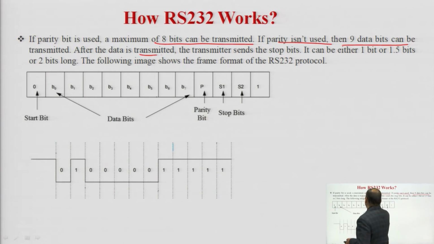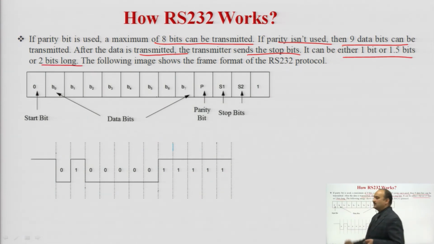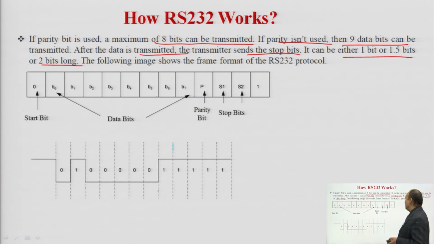After the data is transmitted, the transmitter sends the stop bit. When the data transmission is over, the transmitter will send the stop bit to inform that the transmission is over. It can be either 1, 1.5 or 2 bits. So, the stop bit can be 1, 1.5 or 2.